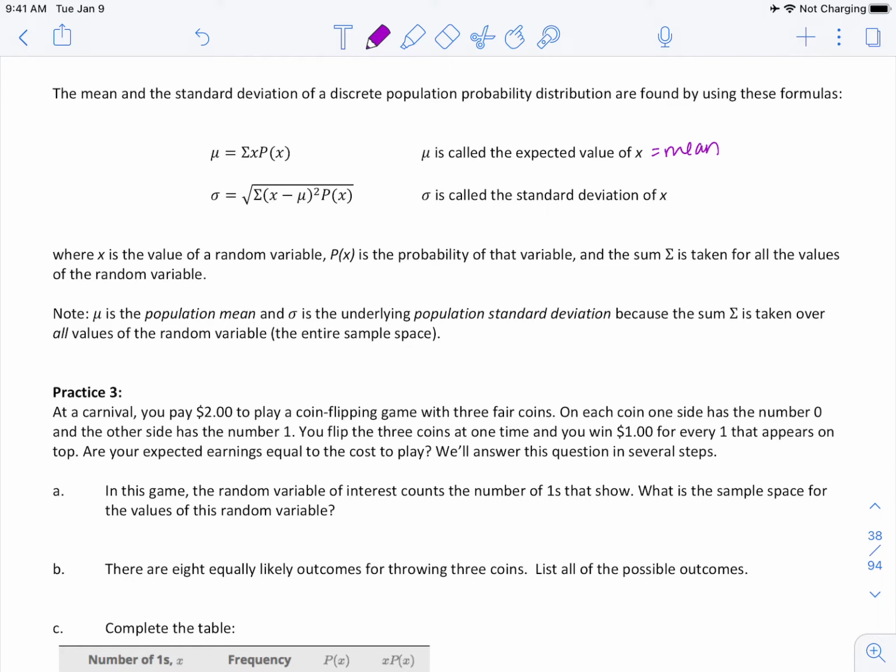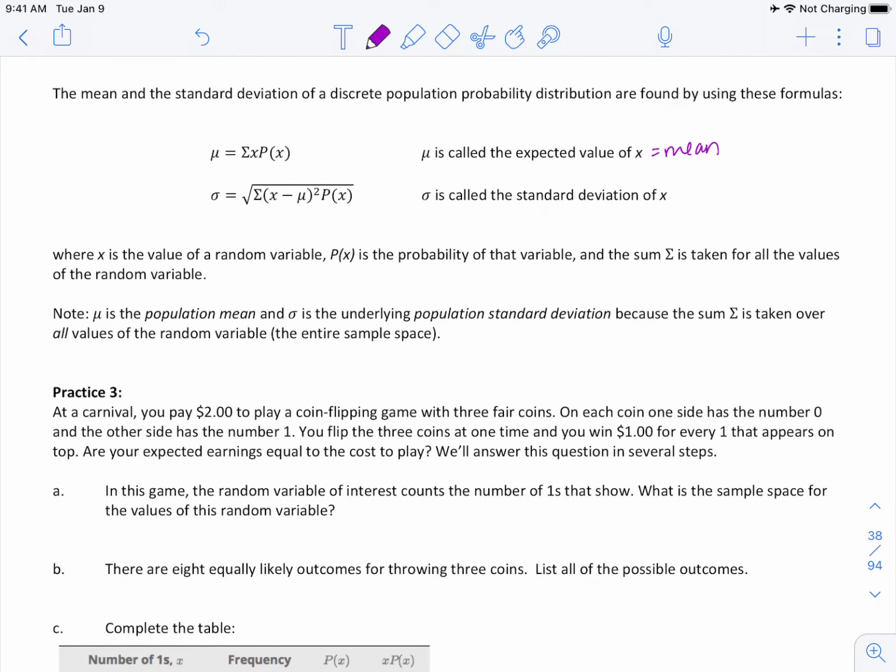X is the value of the random variable, p of x is the probability of that variable, and the sum is taken for all the values of the random variable. Note that mu is the population mean and sigma is the underlying population standard deviation because the sum is taken over all the values of the random variable. All right, here's our next practice.